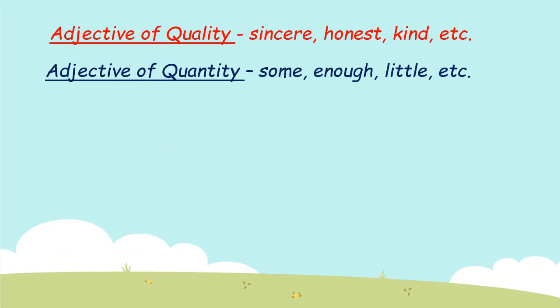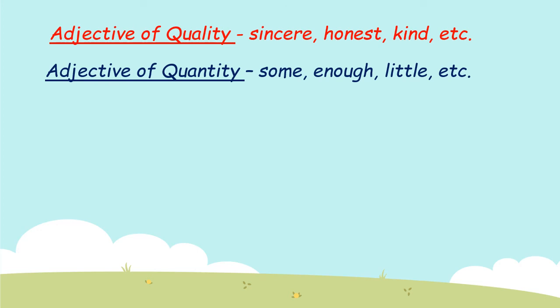Next, we learned adjective of quantity. Adjective of quantity gives us the amount or the quantity of the noun or a pronoun. It does not give the exact number of the noun.